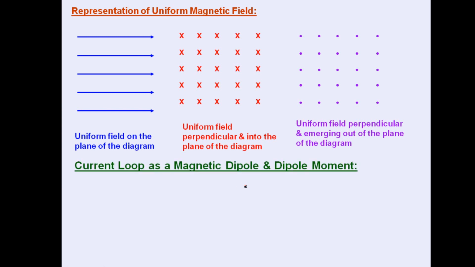Now coming to the current carrying loop as a magnetic dipole and dipole moment concept. Suppose we have a current carrying coil having current in clockwise and anti-clockwise direction from the two sides. If we observe from this side it is anti-clockwise, while if we observe from the other side it will appear as clockwise. Accordingly, these two faces will act as two magnetic poles. Here the magnetic field will be in this direction.